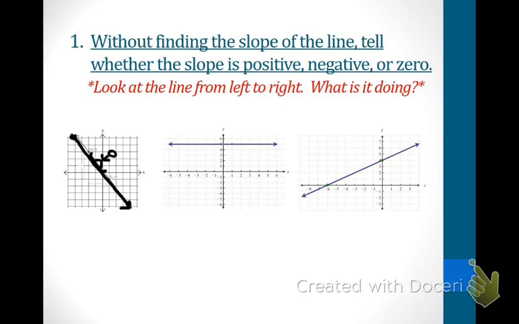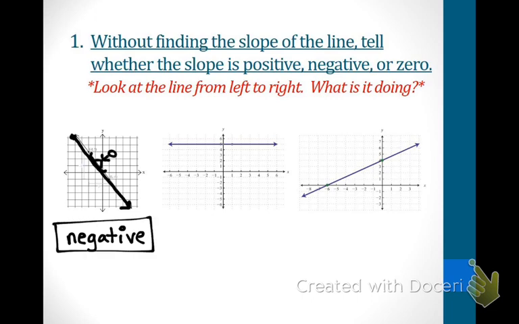Downward. Do you think going downward is positive or it's negative? It is negative. You're going down. Anytime you go down, that is going in a negative direction. So this slope is going to be a negative slope.